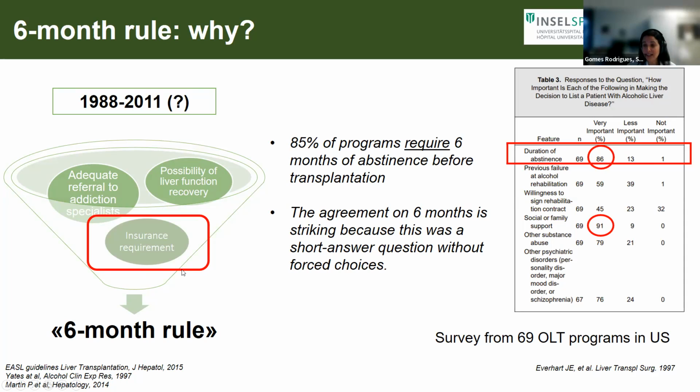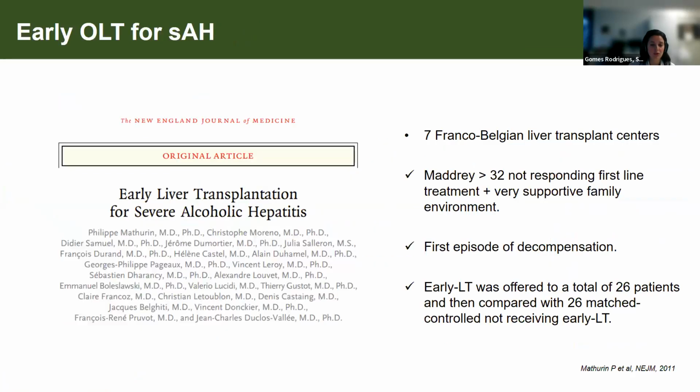And here I highlighted something that I think is particular to the United States healthcare system, which is our insurance requirements. And here I think there is also a sort of moralistic impact of society about this rule. But we see more and more that this is not evidence-based and we should really shy away from using this as a general rule. And here, what really was a huge game changer in alcohol-related liver disease and liver transplantation is this landmark study from the group from Franco-Belgian liver transplant centers led by Philippe Mathurin from Lille.